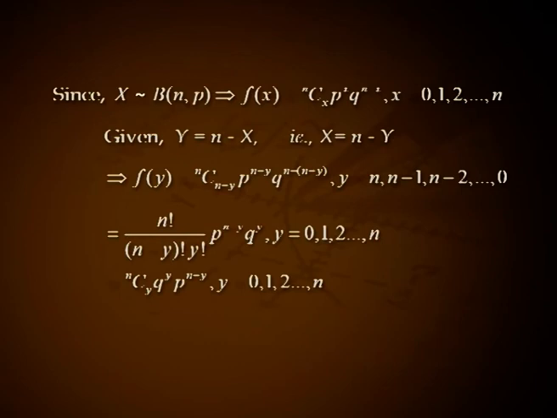This is equal to n factorial by (n minus y) factorial into y factorial into p raised to n minus y into q raised to y, for y equal to 0, 1, 2, etc. n. This is nCy q raised to y into p raised to n minus y for y equal to 0, 1, 2, etc. n. Therefore, y follows binomial (n, q).